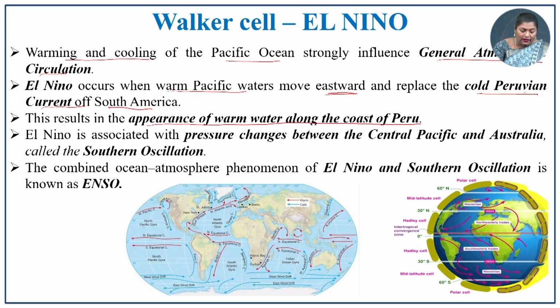The El Nino is associated with pressure changes between central Pacific and Australia, which is also known as southern oscillation. Both El Nino and southern oscillation are combinedly known as the ENSO effect. These two play an important role in the atmospheric circulation as well as determining the weather pattern.